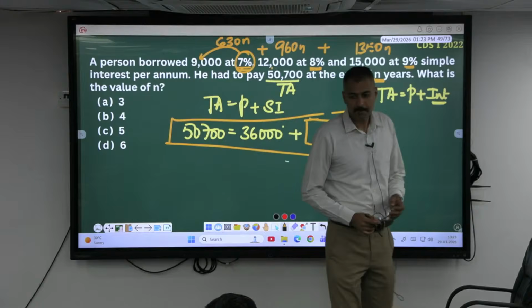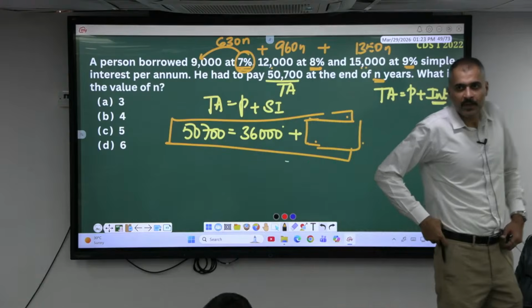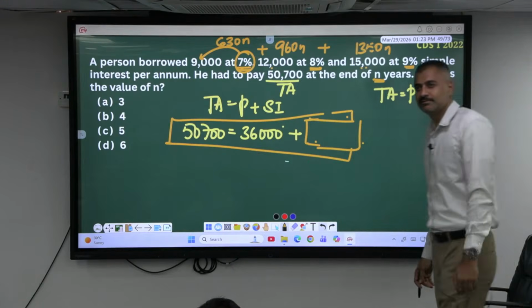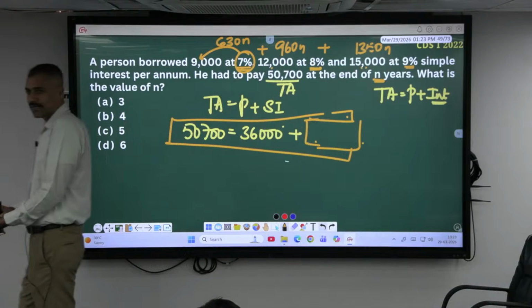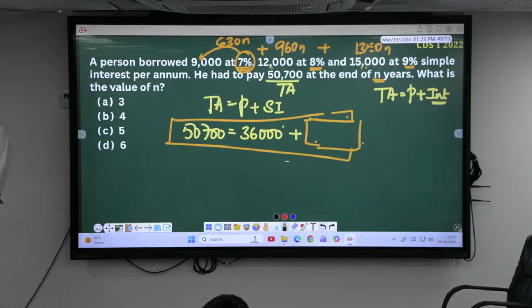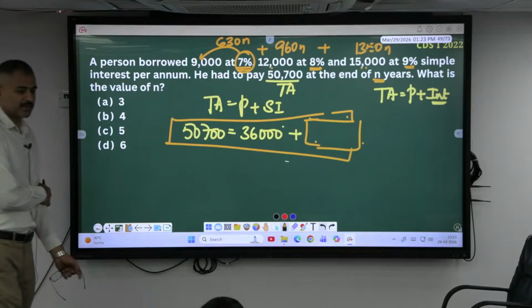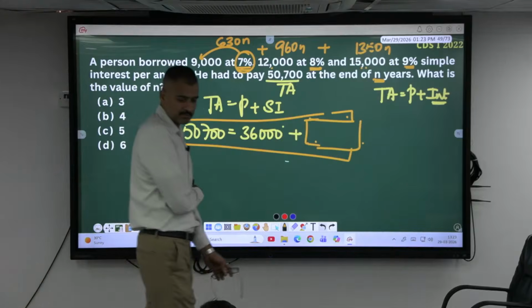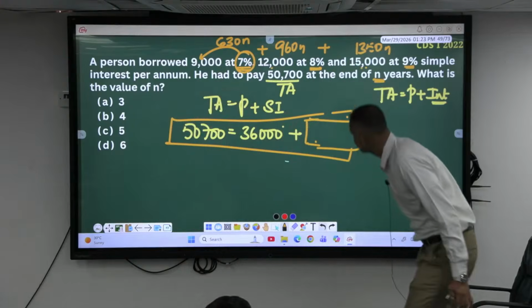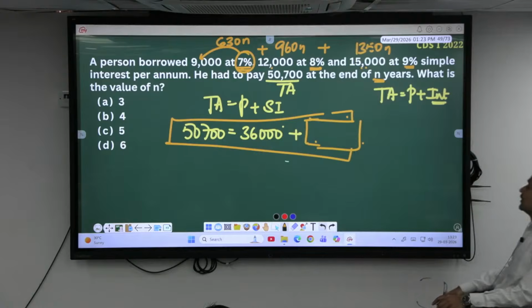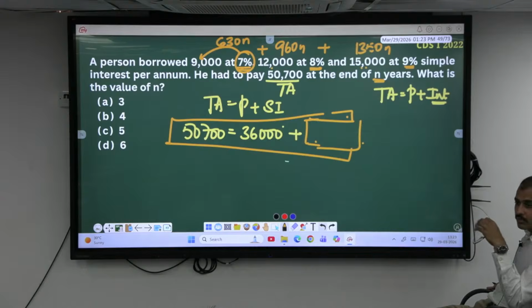Simplify. Do it. They give marks in the exam, do all of these. How much? 630, 960, 1350, quick. 630, 960, so it is 2940 N plus 36,000 is equal to 50,700.